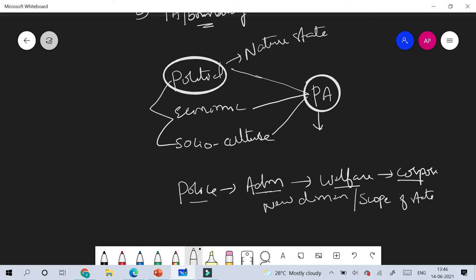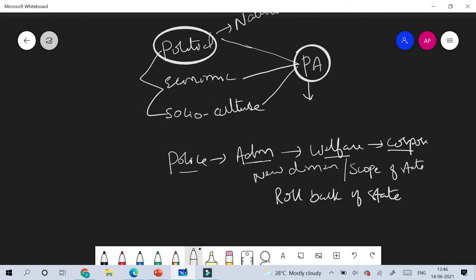Similarly, the economic subsystem again increased the scope of public administration by advocating the philosophy of liberalization, privatization, globalization, where public administration is to answer the new challenges that emerged because of the rollback of the state. As LPG and new public management have given a call for rollback of the state, the scope of public administration lies in identifying the new challenges that emerge from this rollback of the state.